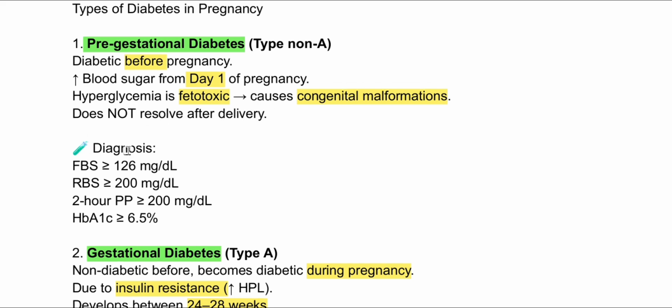Now, how will you diagnose? When the fasting blood sugar is more than 126, RBS more than 200, 2-hour postprandial is more than 200, and HbA1c is more than 6.5, we consider it as pre-gestational diabetes.